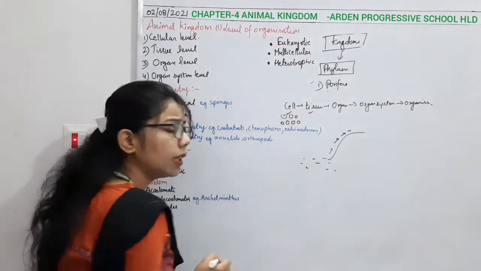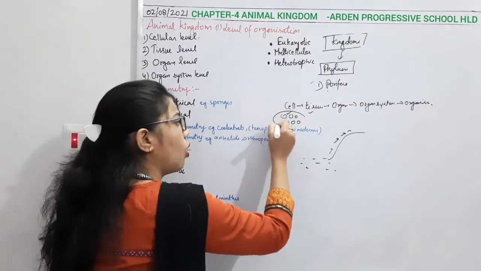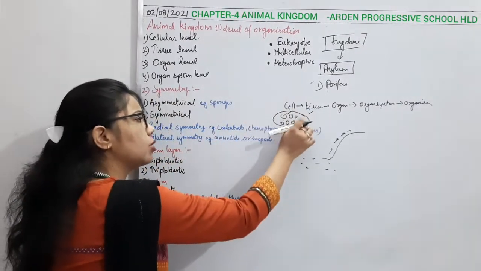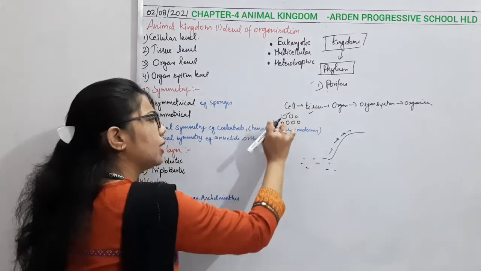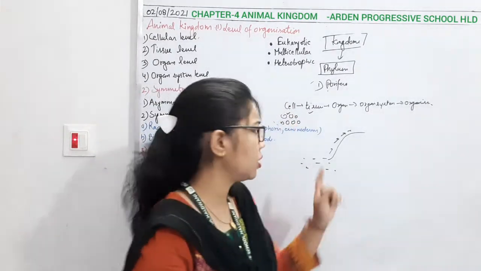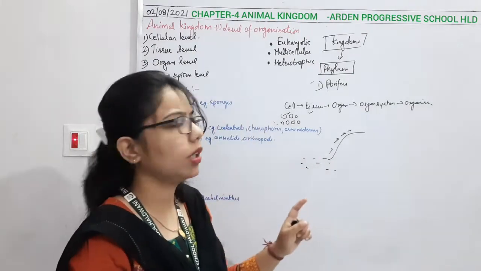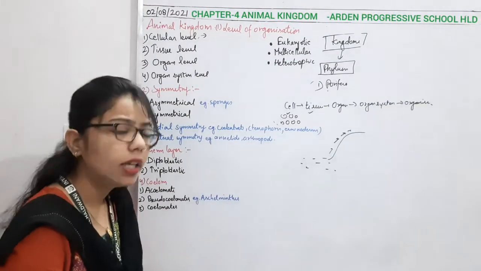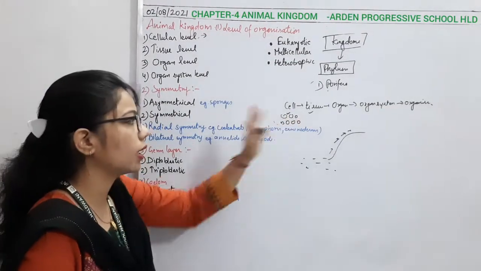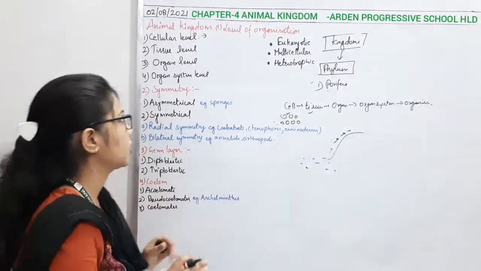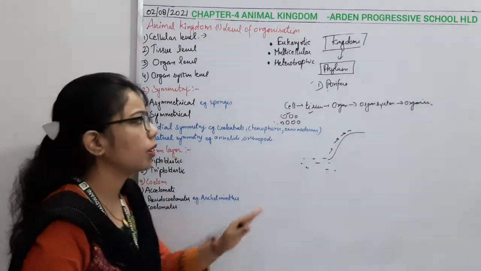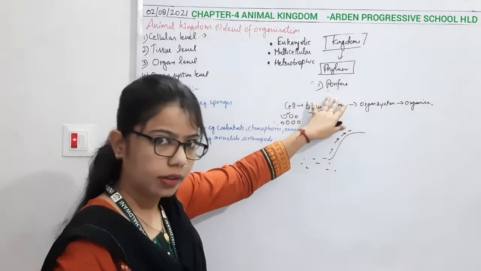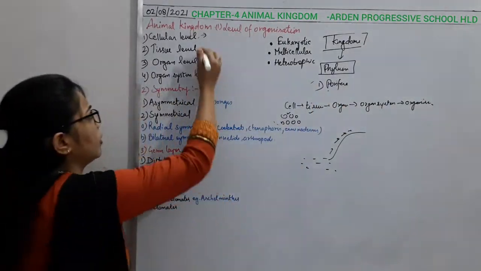But the difference is that this group of cells does not accumulate together to form a tissue. They remain present in this situation only. Okay, groups of cells are there, but they are not interlinked with each other so that they can form the tissue. So what can we say, the first level is what? Cellular level, in which the animals are in the cell level stage. It can be the poriferians. Poriferians do not have any tissue part, right? Then comes the tissue level.